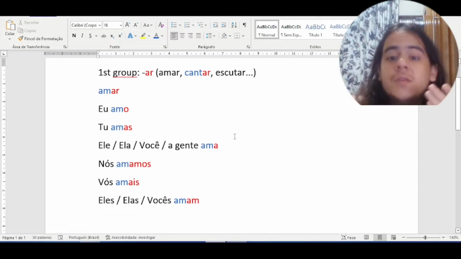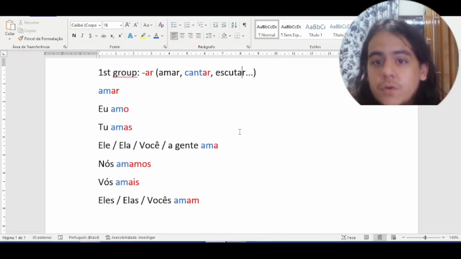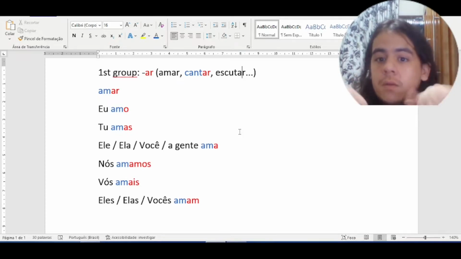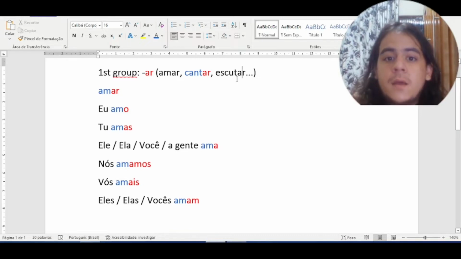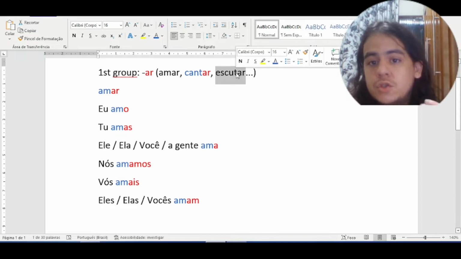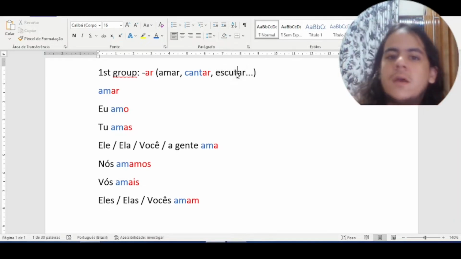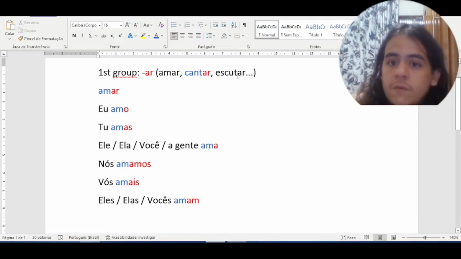So you can try to conjugate the verb cantar, to sing, in Portuguese, and you can type the conjugation in the comment section. And you can do the same with the verb escutar, to listen. Okay, the same way of work.